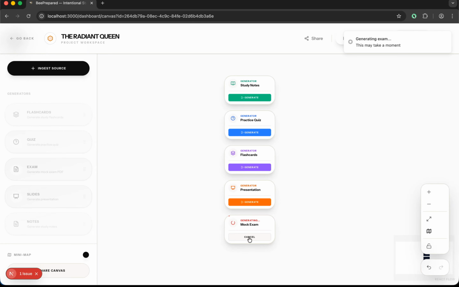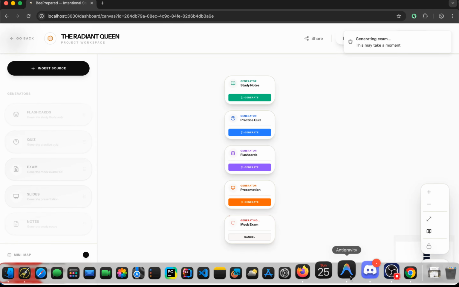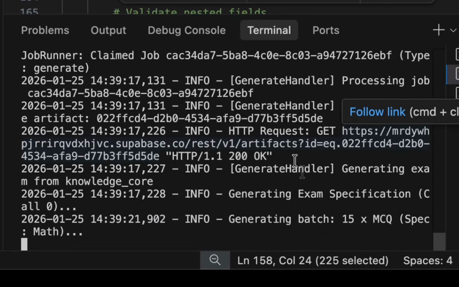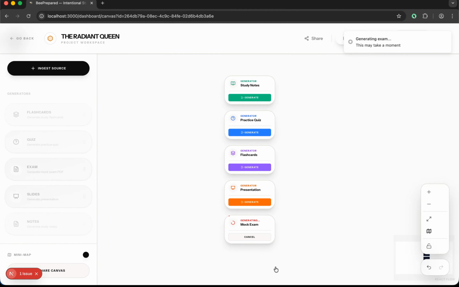Let's start with the mock exam. That seems to be the flagship of this project. It extracts 15 MCQs, and also takes into account 5 short answers and 3 problem sets. This allows us to have a full-on exam in a manner that doesn't hallucinate because of the large context window of a 2-hour lecture video. We condense down into a JSON format that we can easily parse through and individually generate questions for each part. We don't bombard a single entire exam generation, but rather use clean parts of the exam generation process.